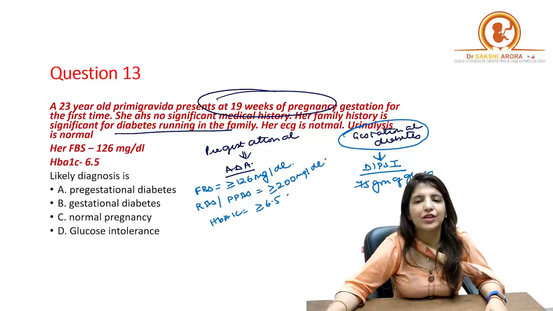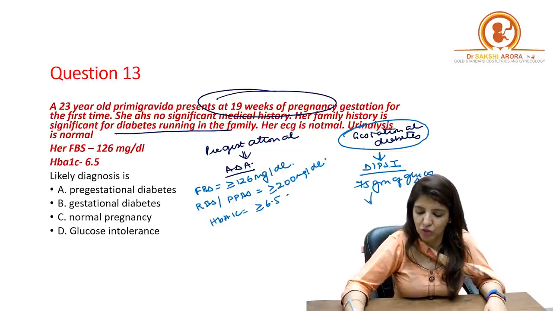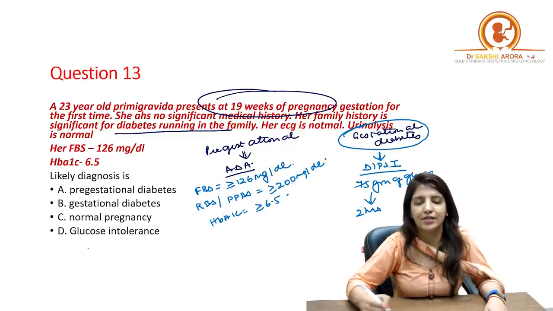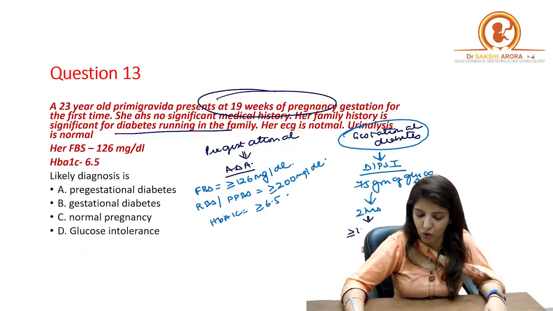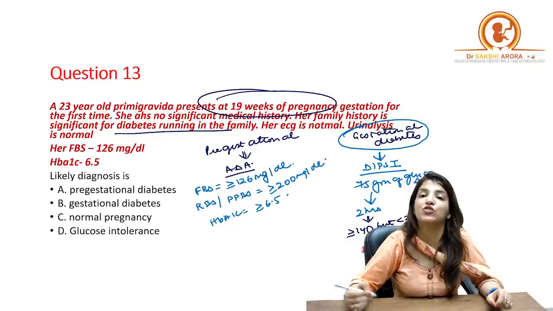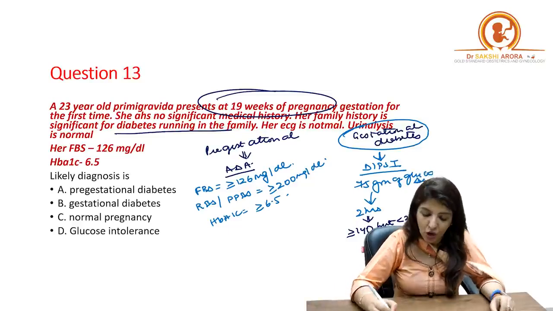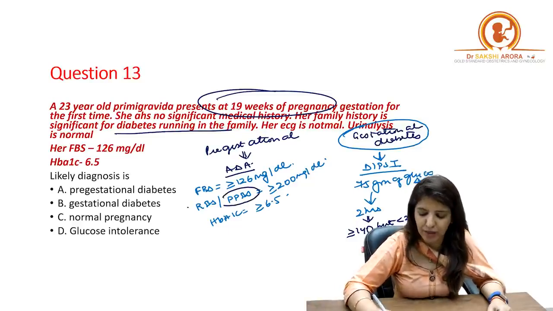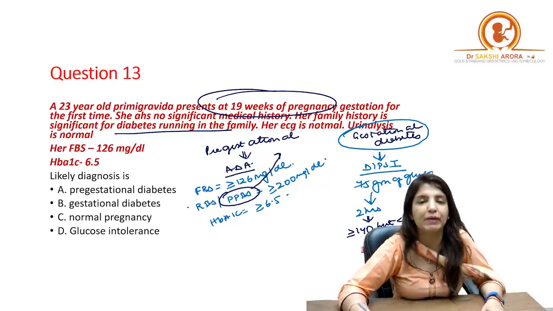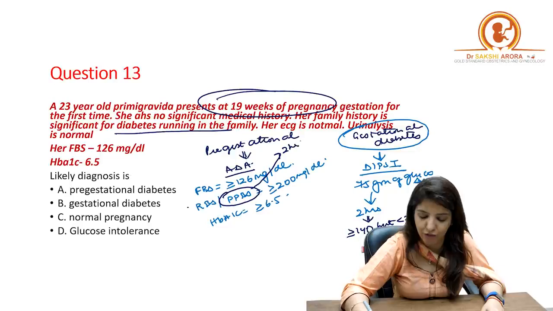After giving 75 grams of glucose, we check her blood sugar after 2 hours. If after 2 hours her blood sugar is more than or equal to 140 but less than 200, then we say it is a case of gestational diabetes. Here, PP level means postprandial level, which is after 2 hours of giving 75 grams of glucose.